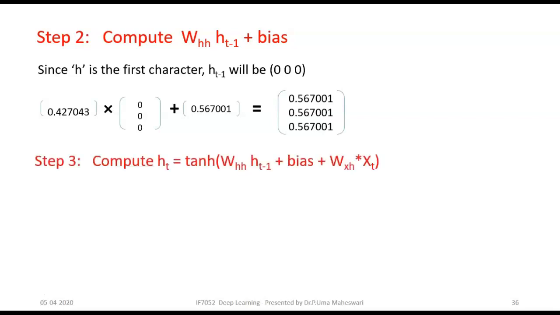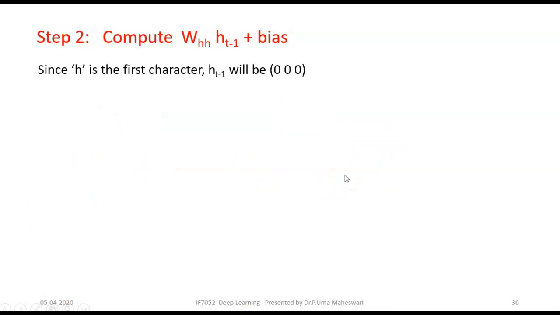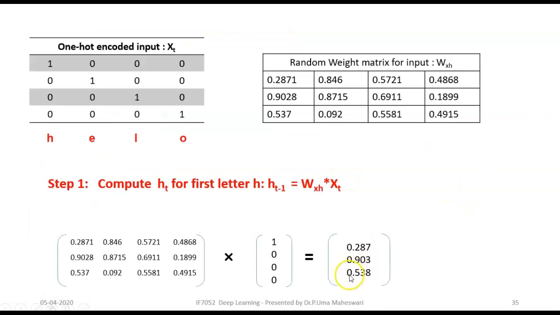0.567. And in step 3, we have to calculate HT. HT will be, as I told you, the step 1 output added with the step 2 output, and for the whole matrix you have to compute tanh. Let's see how. This is the WXH into XT, which we obtained from step 1, 0.287, 0.9. This is the whole value.